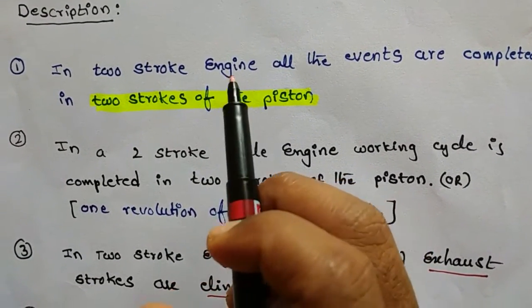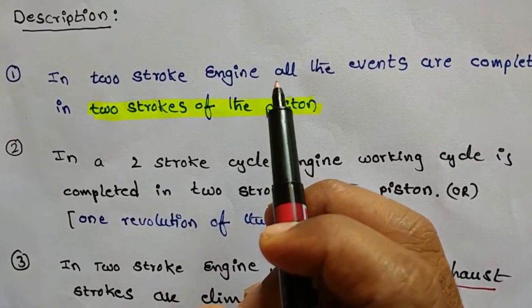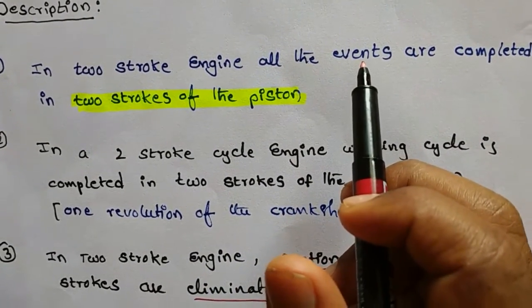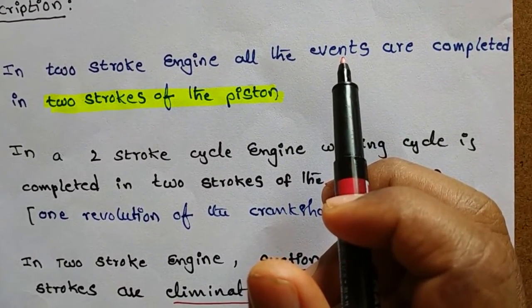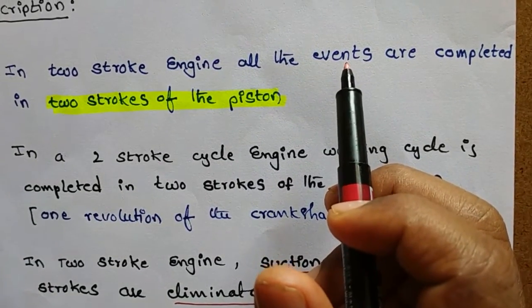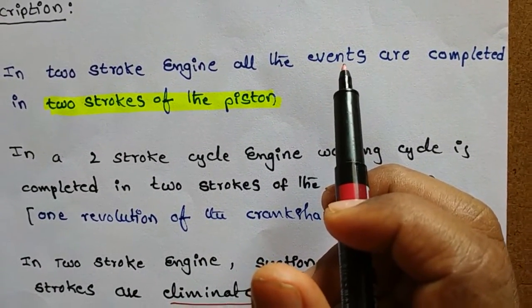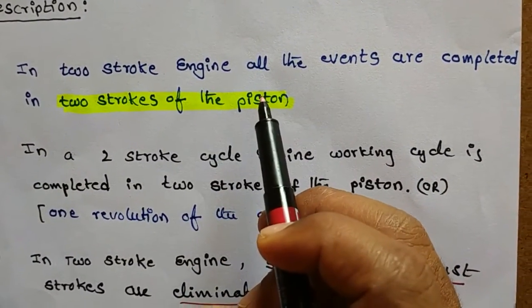Listen carefully. In a two-stroke cycle engine, all the events, suction, compression, expansion and exhaust, are completed in two strokes of the piston.